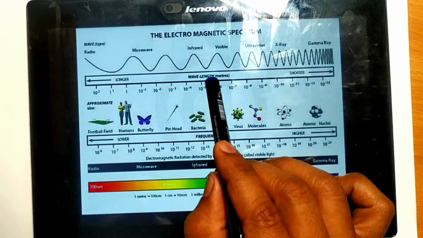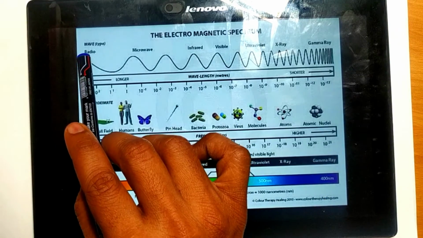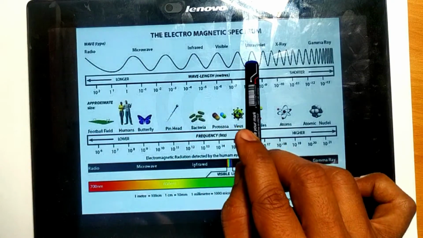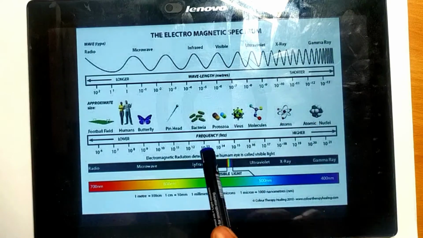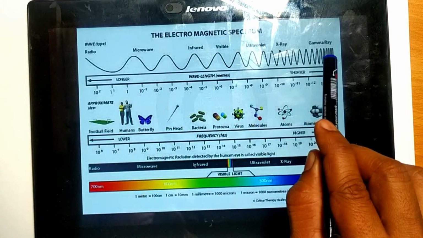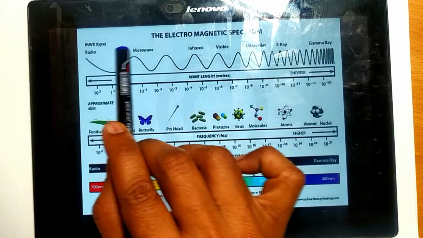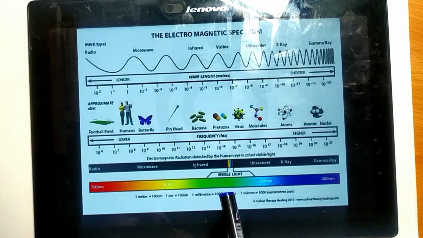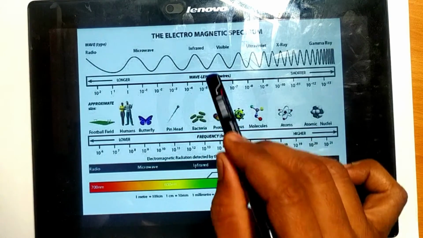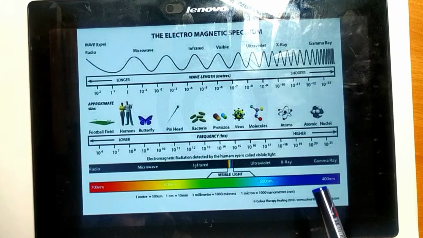In the same way, if we move along the wavelength scale, it goes on decreasing towards gamma rays. So frequency keeps increasing from radio waves to gamma rays, but wavelength keeps decreasing. So there should be some relation between frequency and wavelength when we discuss the electromagnetic spectrum.